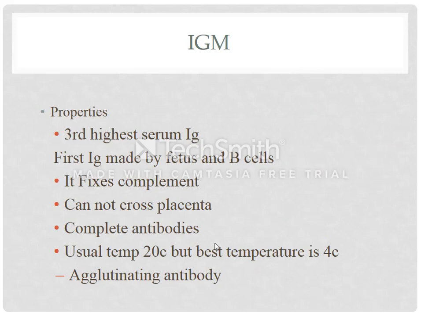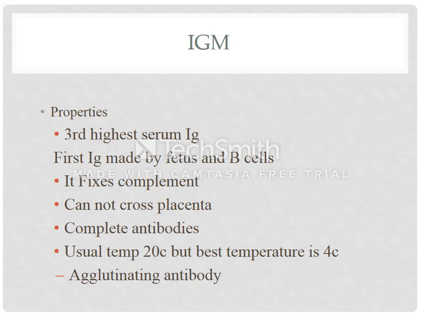Properties of IgM antibodies. IgM is the third antibody present in highest concentration in serum. IgM antibodies are also known as primary response antibodies. When an antigen enters the body for the first time, the first antibody produced will be IgM.